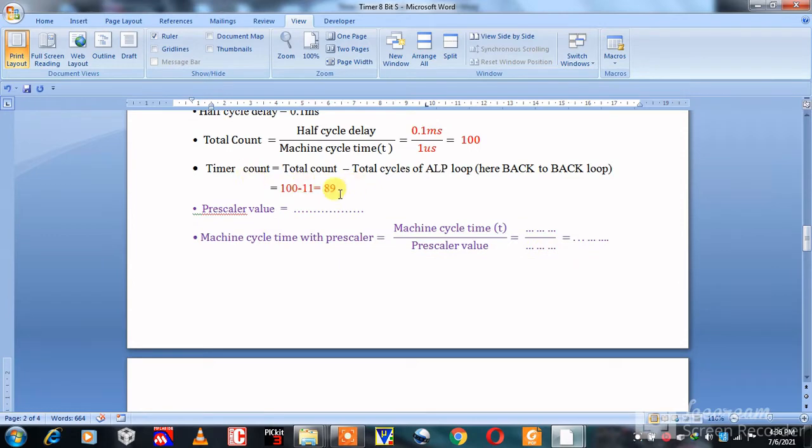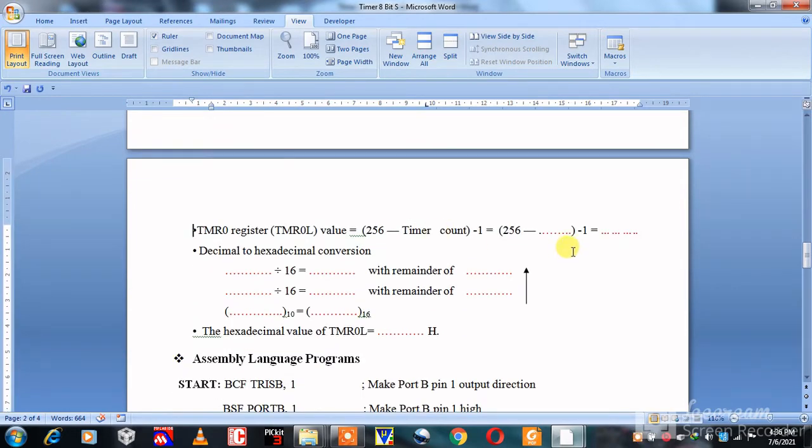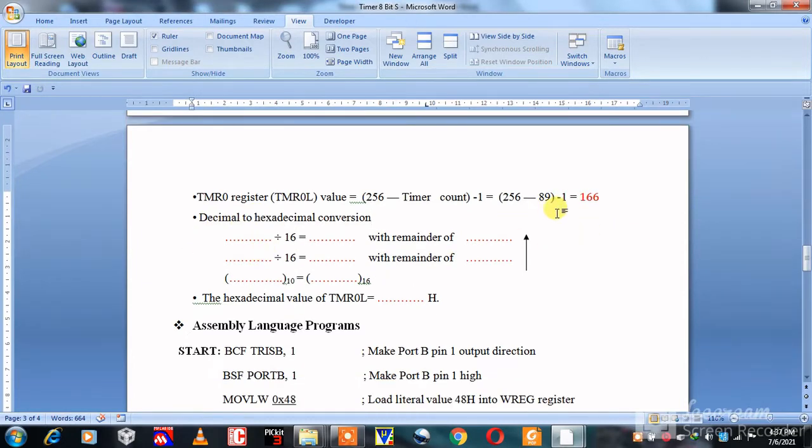Here our timer count is equal to 89, so 256 minus 89 minus 1 is equal to 166.